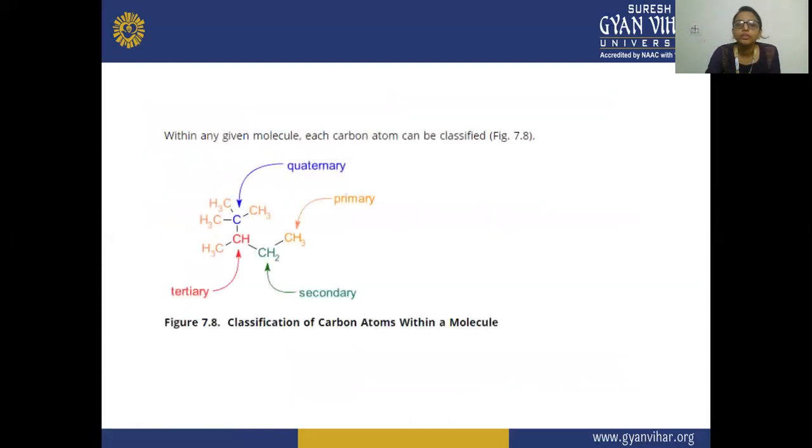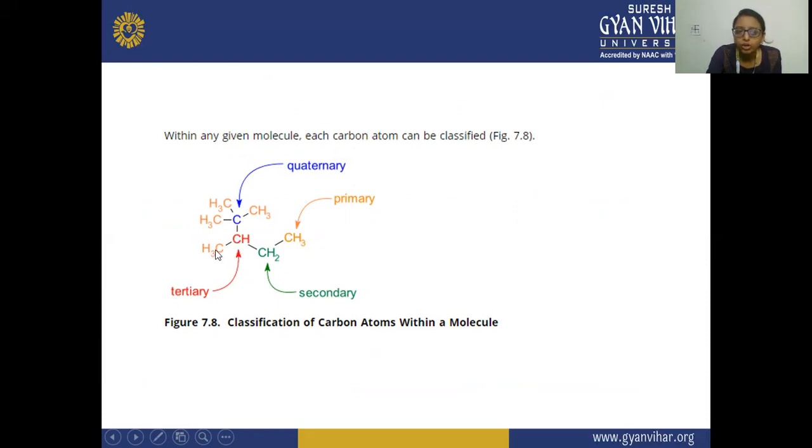Next, within any given molecule, each carbon atom can be classified. See, this is a molecule, and this is your primary carbon because it is attached to this one carbon. Its neighbor is this one carbon. This is your secondary carbon because it has 2 carbons attached to it. This is your tertiary carbon because it is having 3 carbon neighbors.